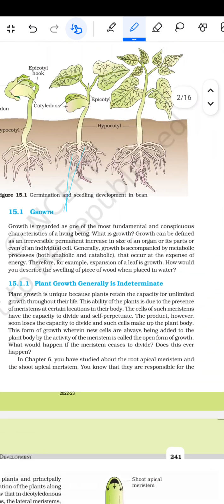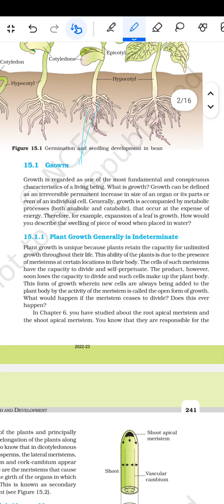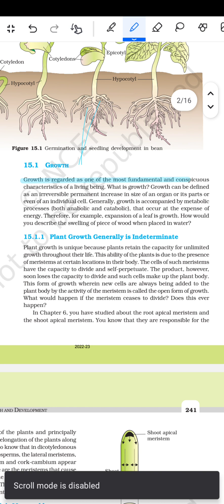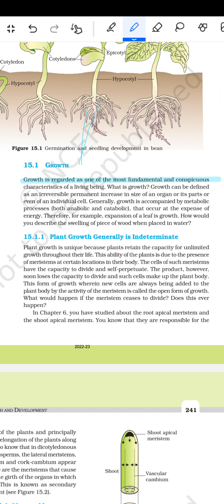फिर आता है ग्रोथ. तो ग्रोथ के बारे में लिखता है कि ग्रोथ is regarded as one of the most fundamental and conspicuous characteristics of a living being. What is growth? Growth can be defined as an irreversible permanent increase in the size of an organ or its parts or even of an individual cell. Generally, growth is accompanied by metabolic processes, both anabolic and catabolic, that occur at the expense of energy. Therefore, for example, expansion of a leaf is a growth. How would you describe the swelling of a piece of wood when placed in water?